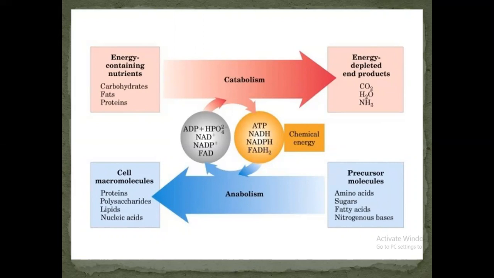Catabolism is the breakdown of high energy molecules into low energy smaller molecules, while in anabolism, smaller precursors are combined to form the macromolecules. During catabolism, energy is utilized and high energy molecules are produced. Utilization of energy means this is a positive reaction. Then in anabolism, high energy molecules are broken down, the value will be negative, energy is released.